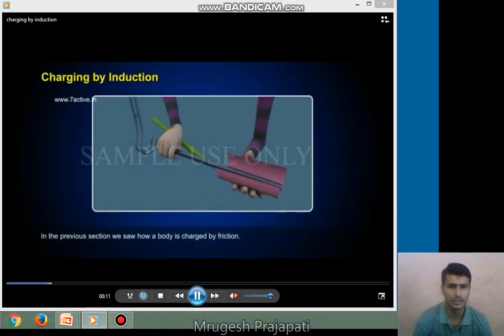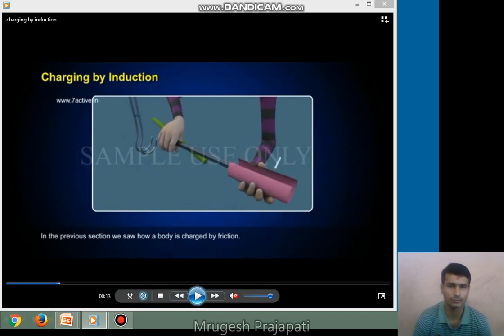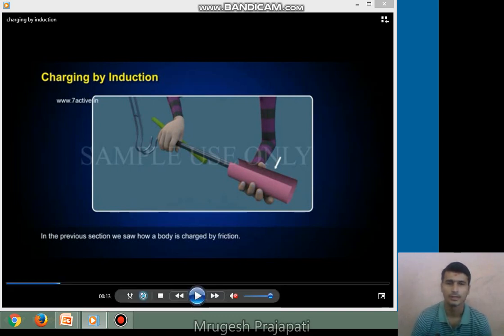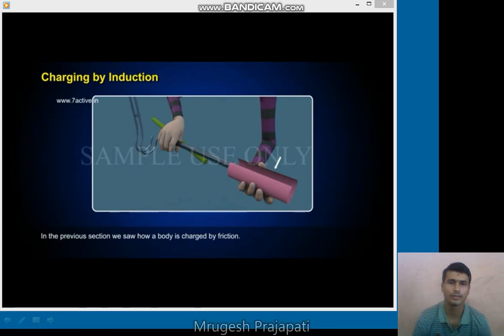Previously we studied that when we rub a glass rod with silk cloth, the glass rod becomes a positively charged body, whereas the silk cloth becomes a negatively charged body. Similarly, when we rub a plastic rod with woolen cloth, the plastic rod becomes a negatively charged body, whereas the woolen cloth becomes a positively charged body.